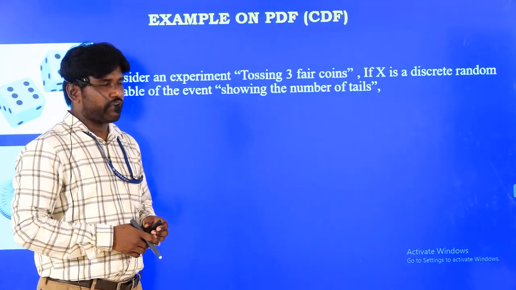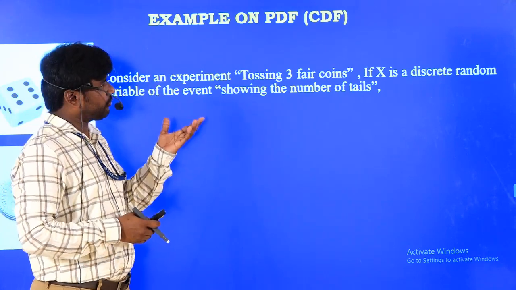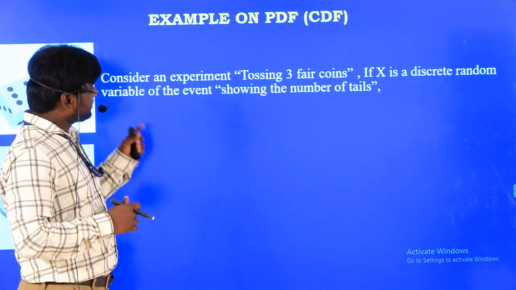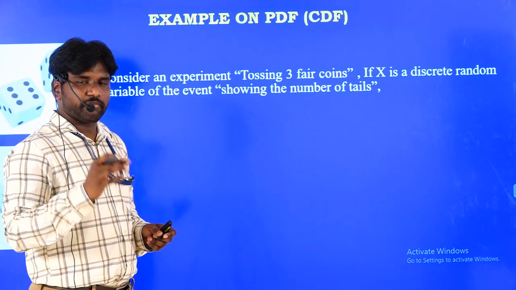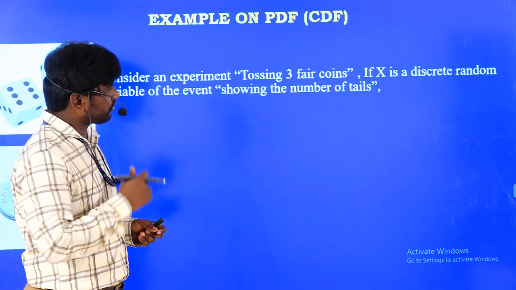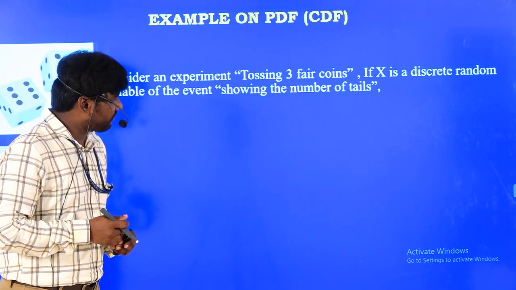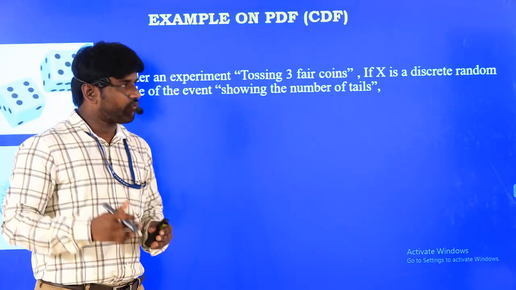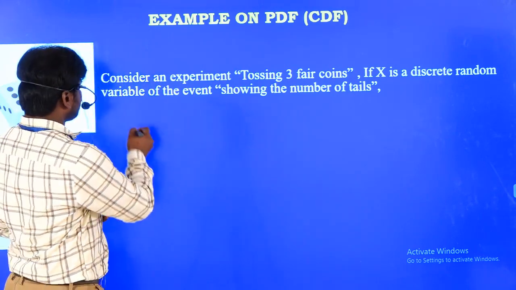Now we are going to solve some examples on the probability distribution function or cumulative distribution function. In this example, consider an experiment of tossing 3 coins. If X is a discrete random variable of the event showing the number of tails, then whenever you toss the 3 coins, we all know the sample space.